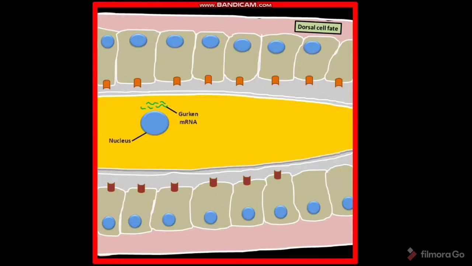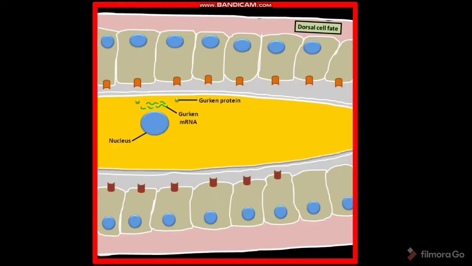The Gurken mRNAs are localized between the oocyte nucleus and oocyte cell membrane. The localized Gurken mRNA then undergoes translation to produce Gurken protein. This Gurken protein forms an anterior-posterior gradient along the dorsal surface of the oocyte.